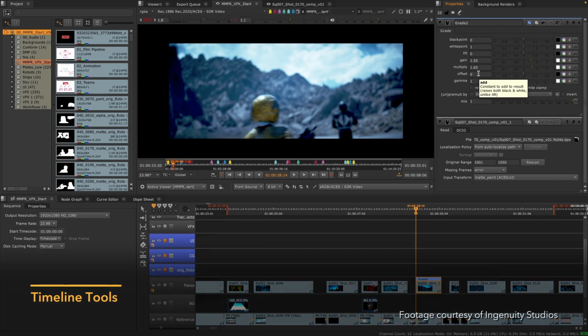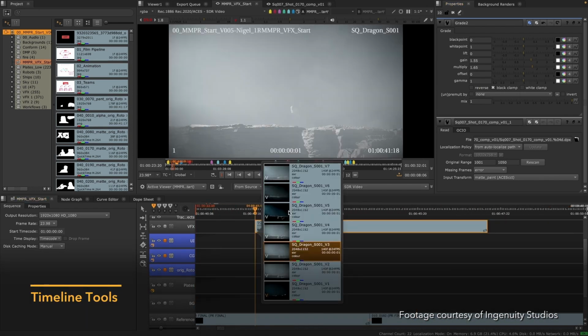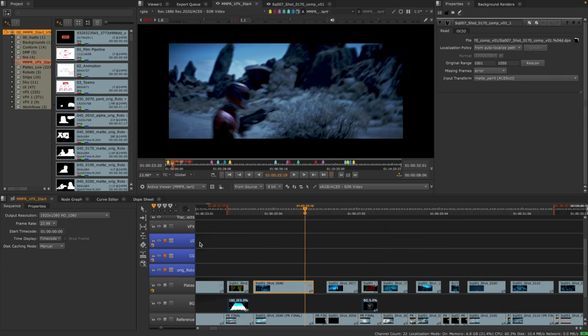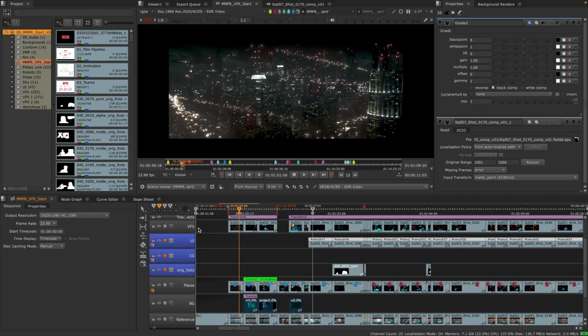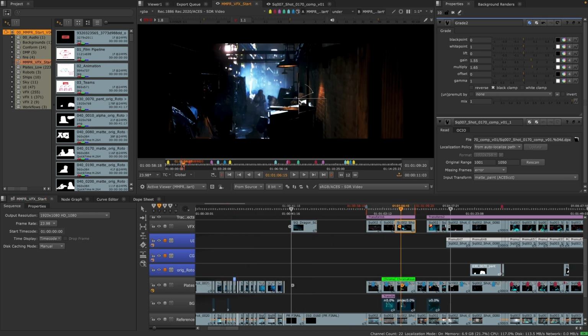Combined with the multi-pixel Blink effects, we've also introduced artist-focused improvements to help speed up review with auto disk caching, multiple playheads, and automatic shot selection, letting you quickly traverse your timeline and compare shots, change versions, or add soft effects all at your fingertips, keeping review sessions fast and interactive.